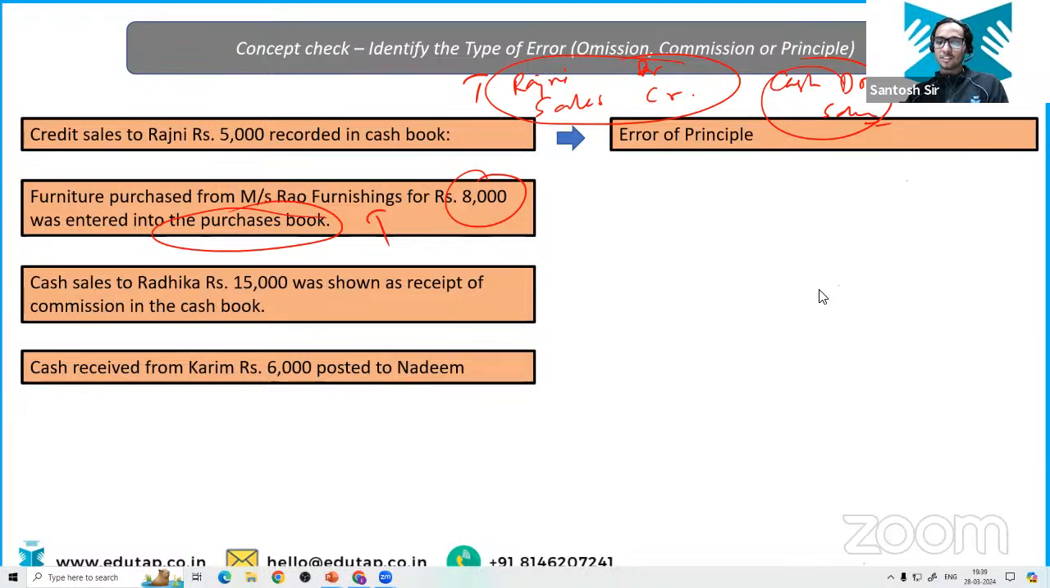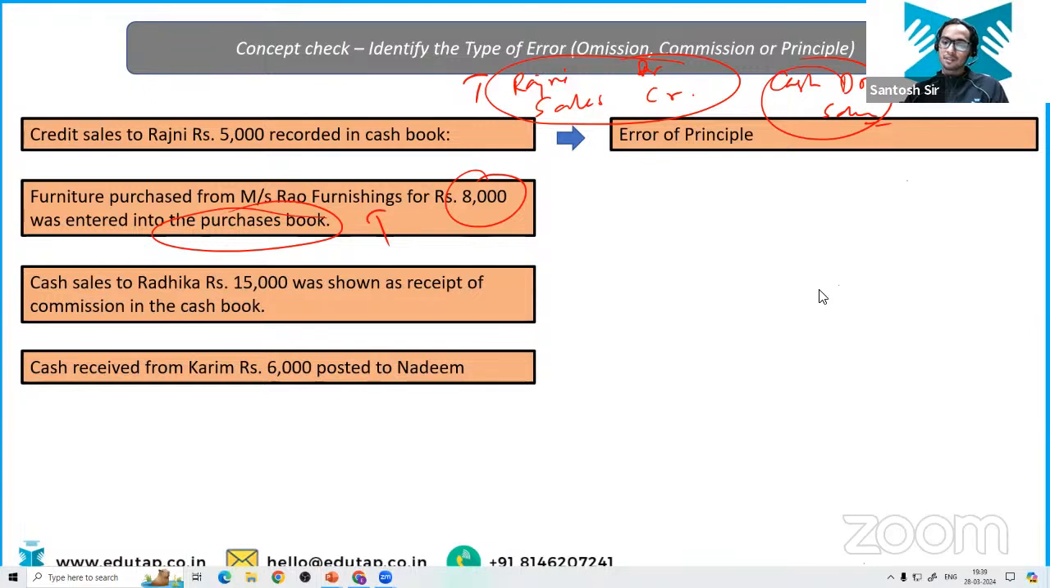Prachi is saying it seems all are principle. Okay, Aditya, are you sure about the second transaction? I'm not going to spare anyone. If anyone has any doubt, I'm going to clear each and every doubt. Trust me. Tell me about the third transaction.